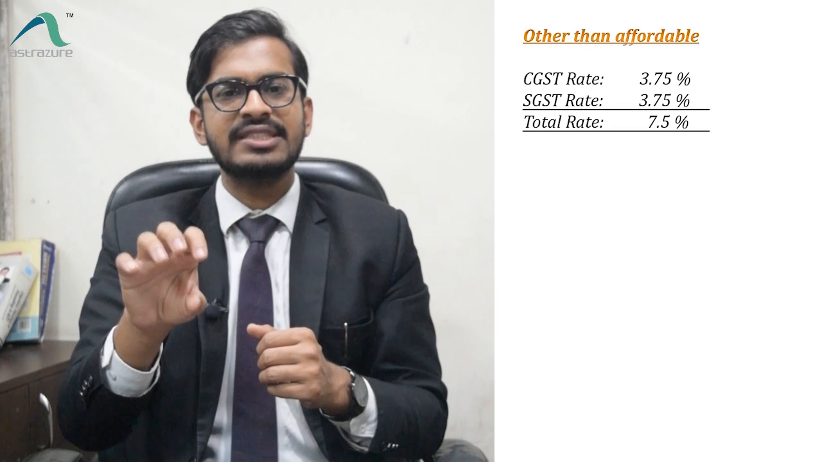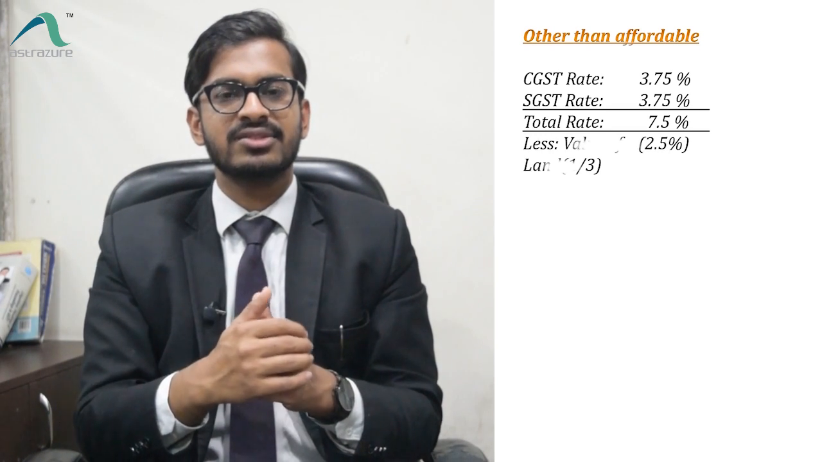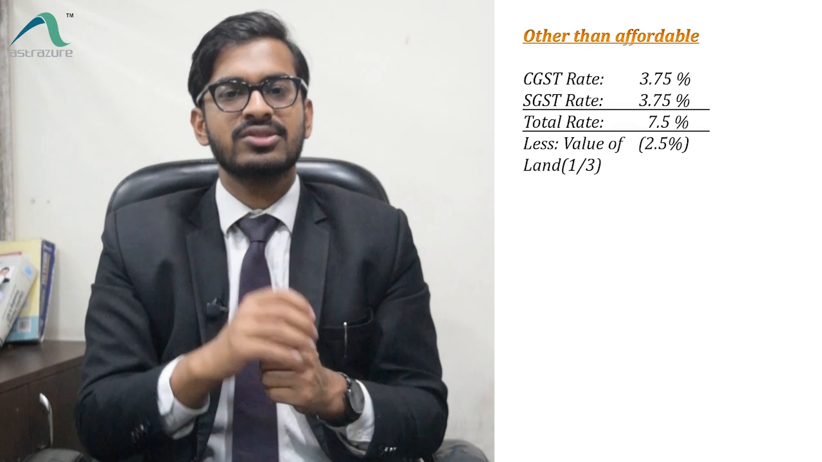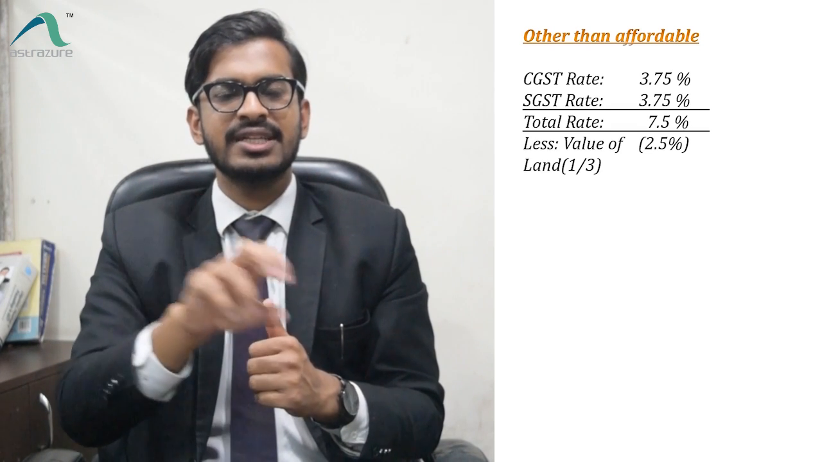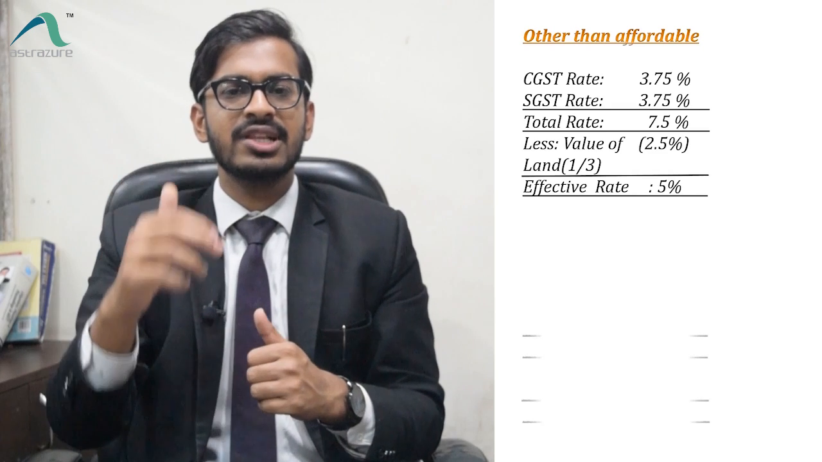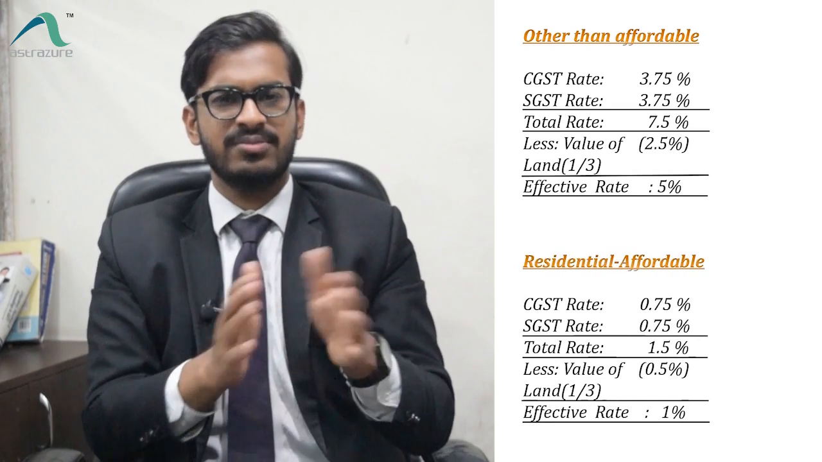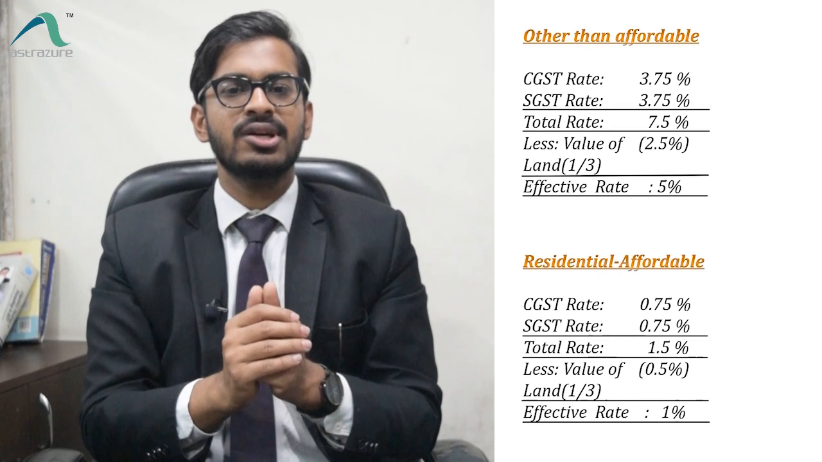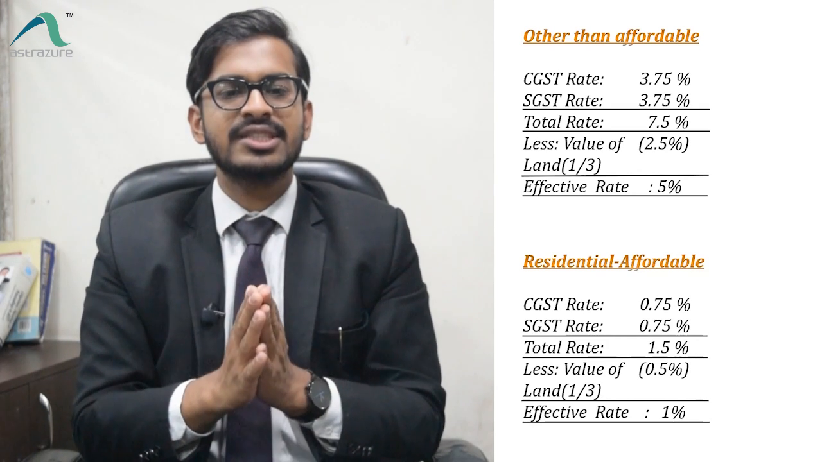So when we see the effective rate of tax, we have to reduce that 1/3 part which pertains to land. So out of that 7.5%, I'll reduce 1/3 part. So the effective rate will come out to be 5%. And similar calculation goes for affordable housing as well. Okay, so we have discussed the basic rate structure.